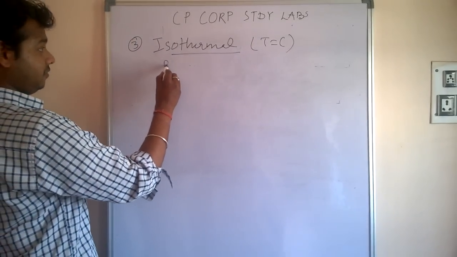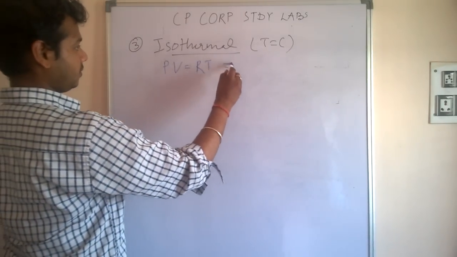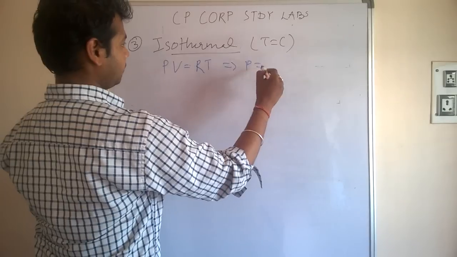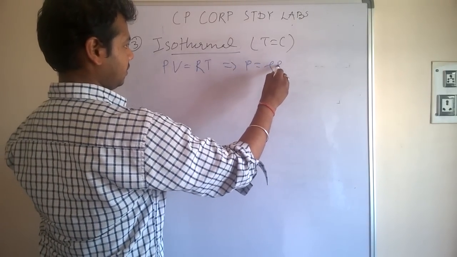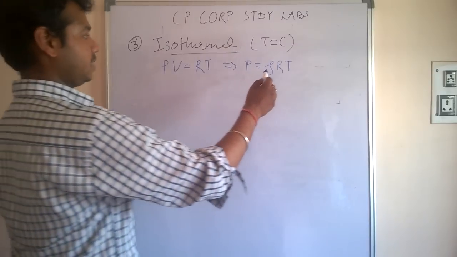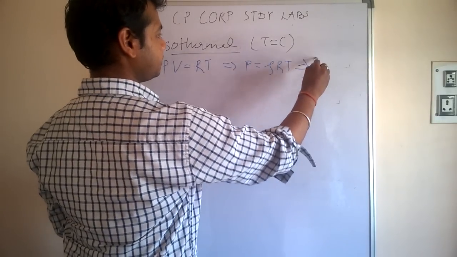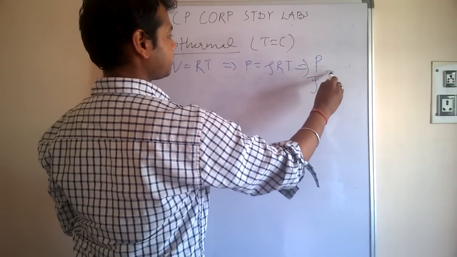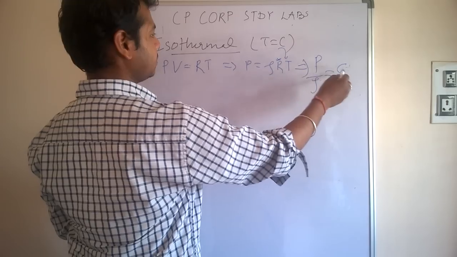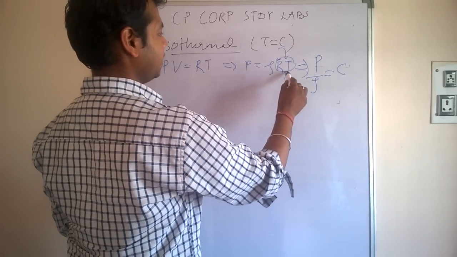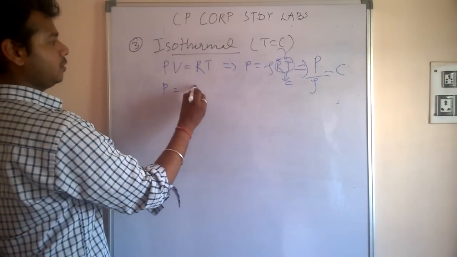Now we know that PV is equal to RT, or P is equal to 1 by V times RT. 1 by V can be written as rho, if it's specific volume, and P is equal to rho RT, or P by rho is equal to constant. Since R is a constant and T is already constant, the whole can be written as a constant. So P by rho is equal to constant, that is P is equal to rho C.